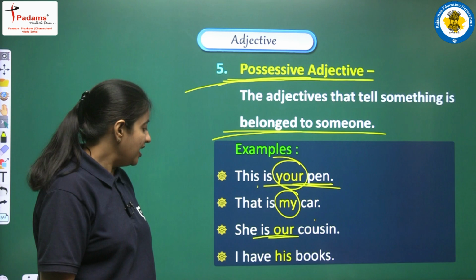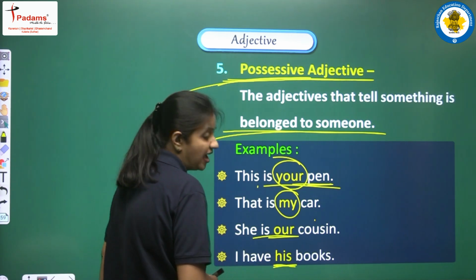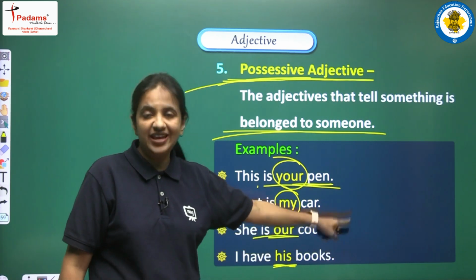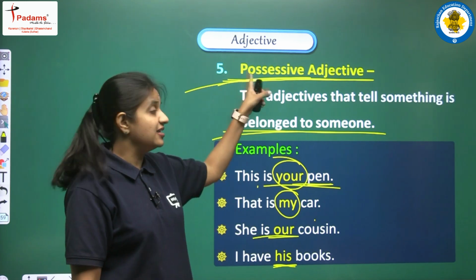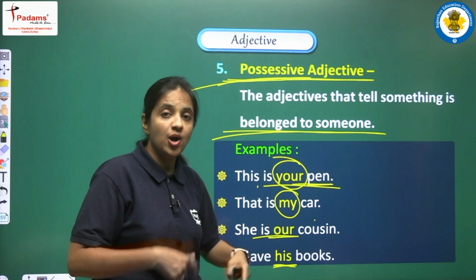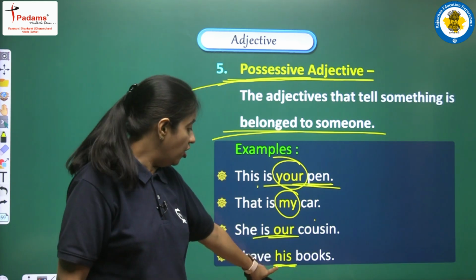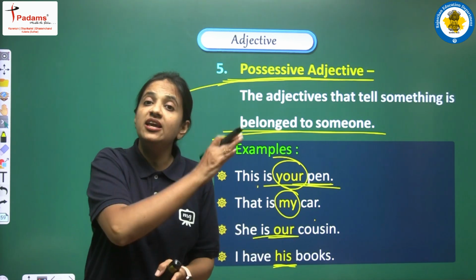Next is: I have his books. So here in this sentence also we have his, which is a qualifying word for books. Okay, and this is an adjective, and specifically a possessive adjective. Why? Because we are saying that I have his books, so I am having the books that belonged to him, the books that he actually possessed.